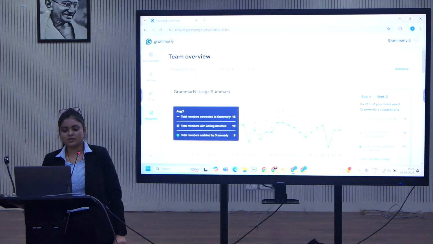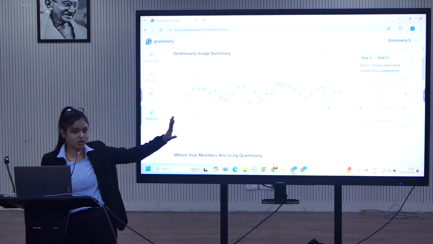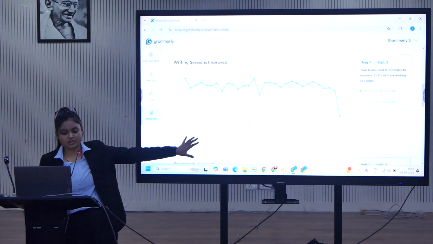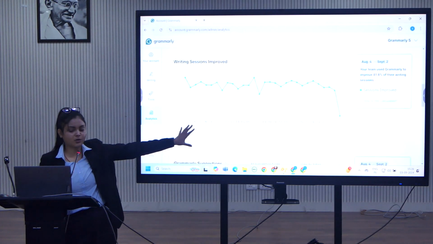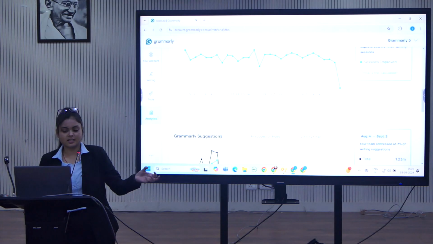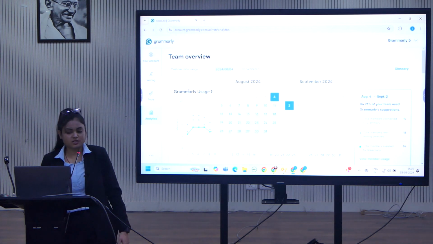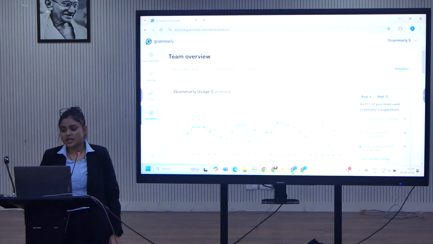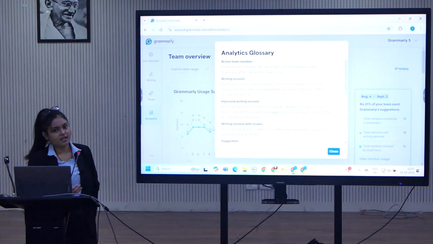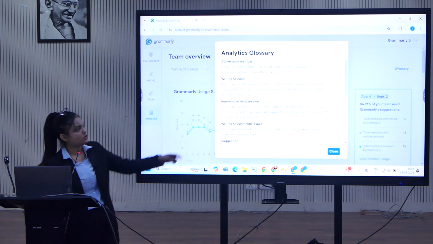Then we do have the option, your organization team overview. Team overview is something you have as an option. This is only yours. This is a detailed one: what you have done on what specific days in terms of graph. You can customize previous 7 days, custom date range. If you have specific concerns and you are unable to analyze, there is the option of glossary.